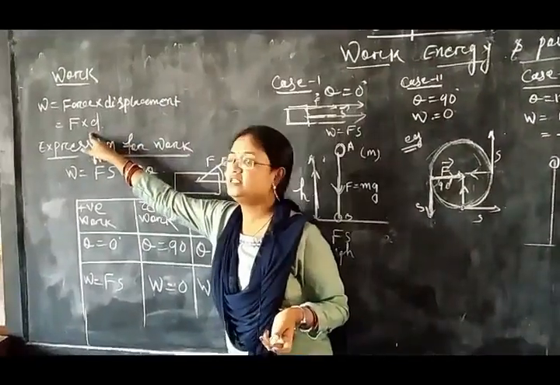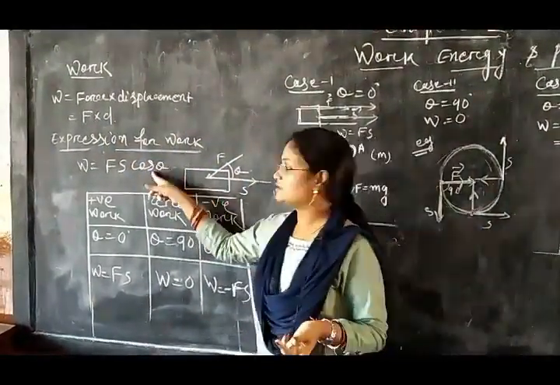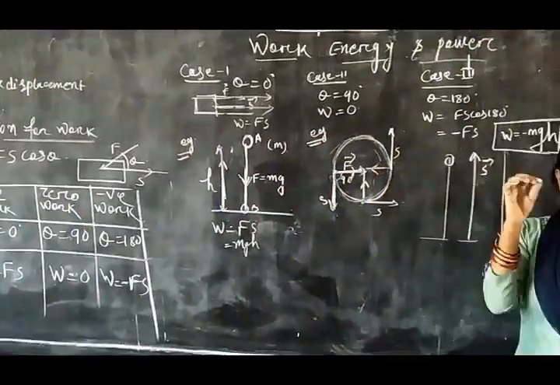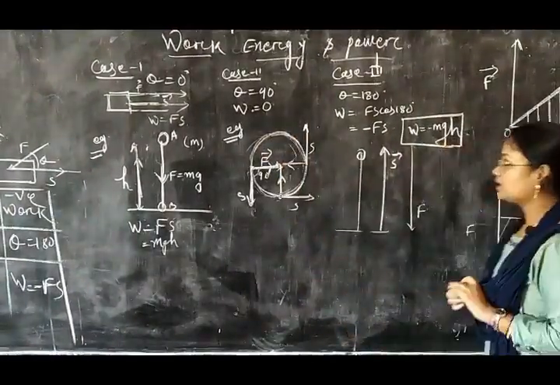So the work done is also 0. You can also use this formula, that cos 90 is 0, because for a round trip the initial point and the final point coincide, that's why the work done is 0.